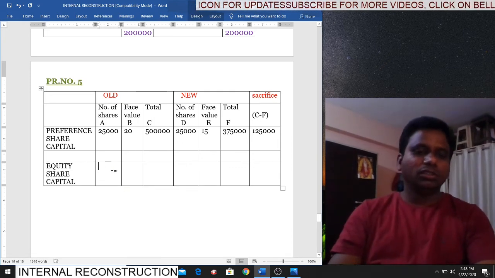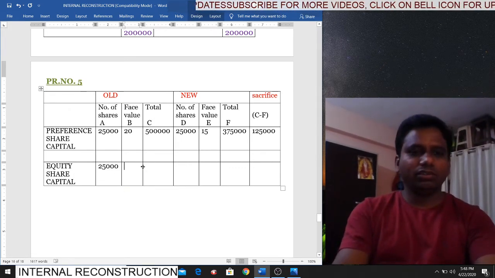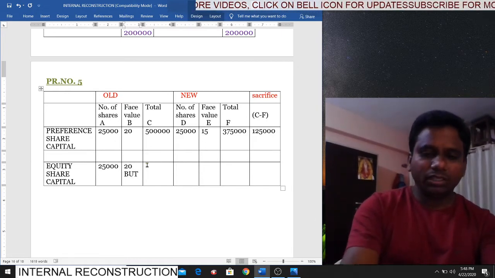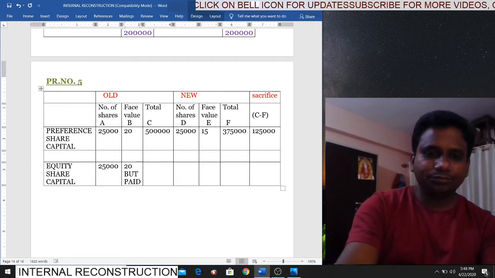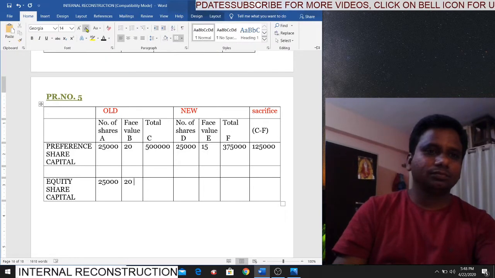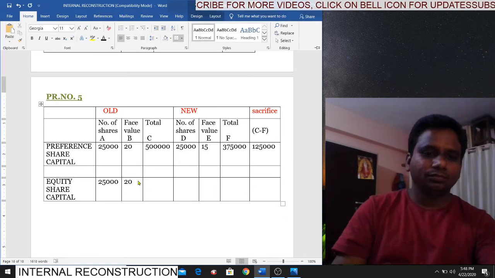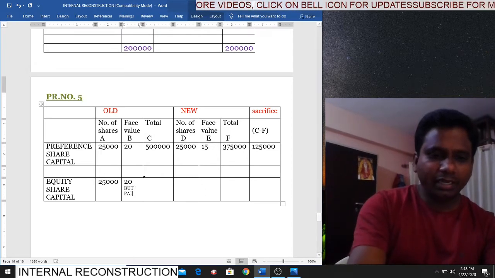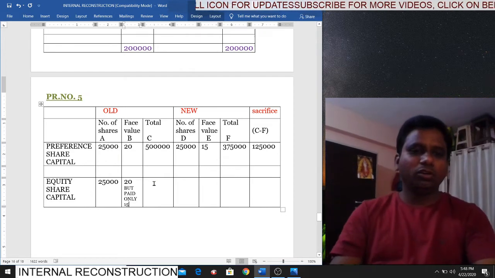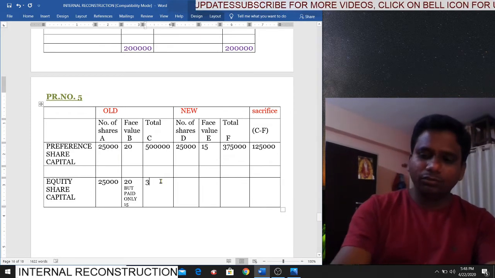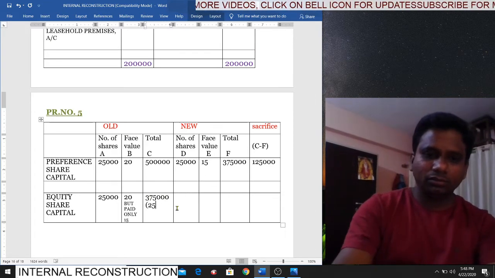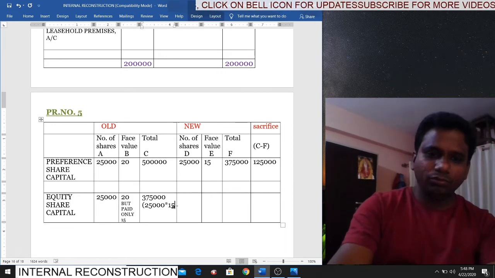Is it clear, students? So how many equity shares do we have? 25,000. Face value is 20, but paid only 15. So 25,000 into 15, how much will you get? 3,75,000. If you want, you can write in brackets here 25,000 into 15.